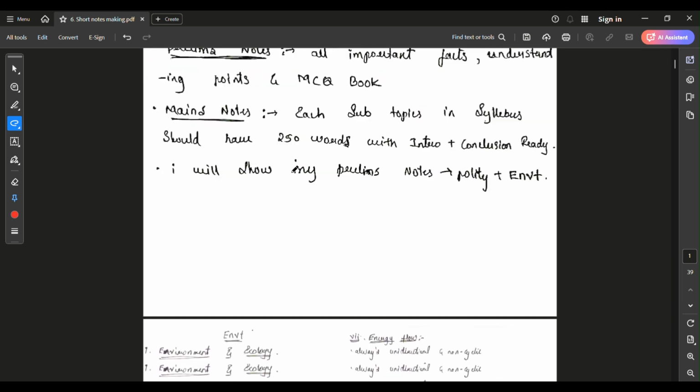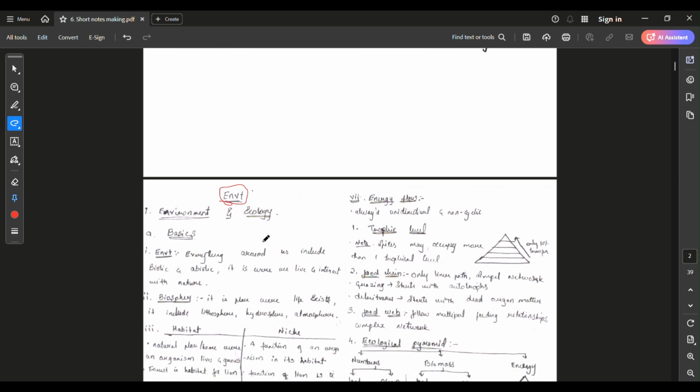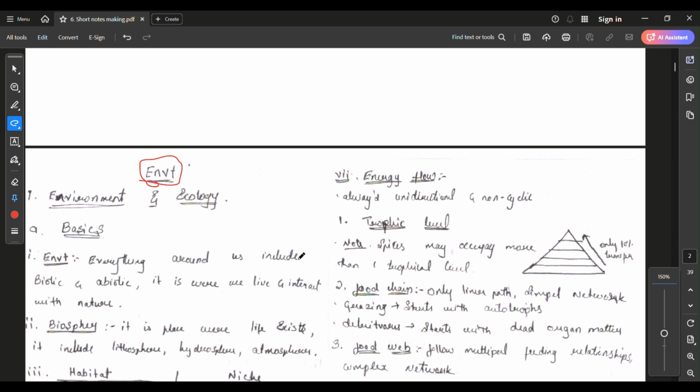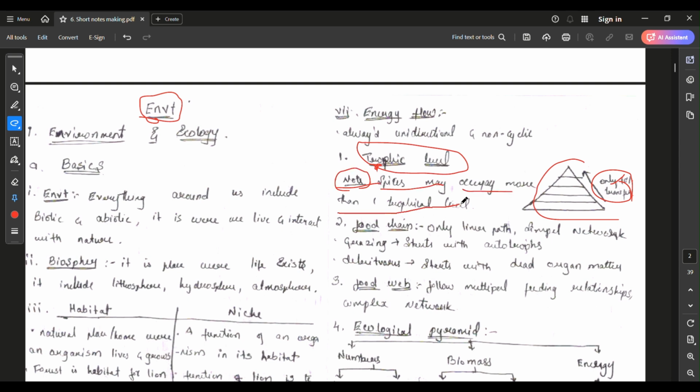Okay, I will show my example. I am showing my environment short notes here, you can see. Here I just took a trophic level. I mentioned a diagram, and I mentioned only 10% is transferred and 90% is lost. I also provided a note here. You can see, species may occupy more than one trophic level.